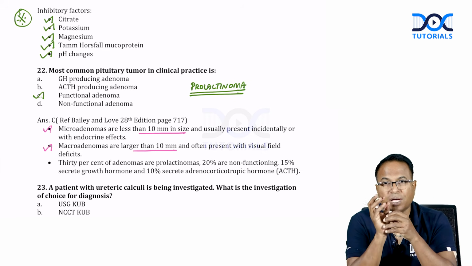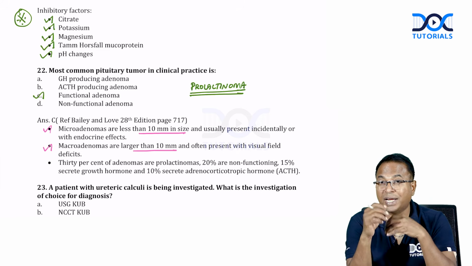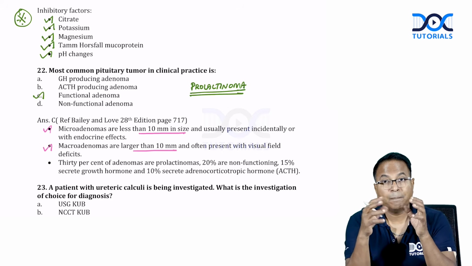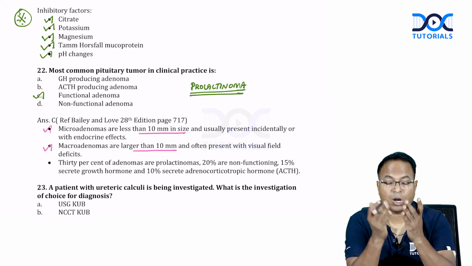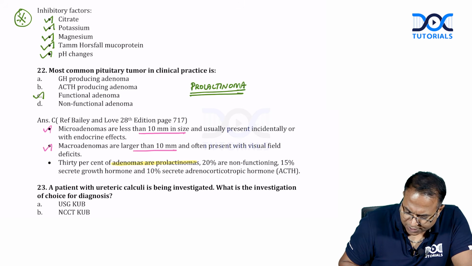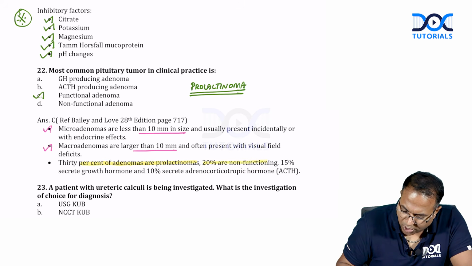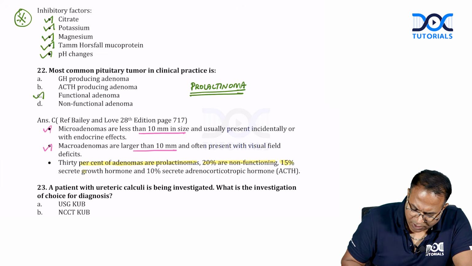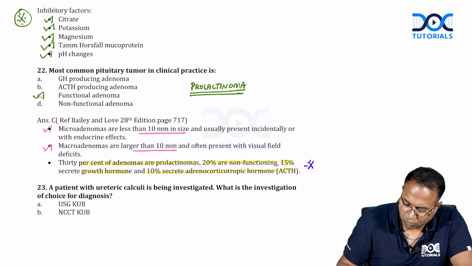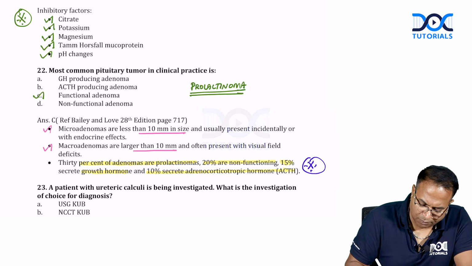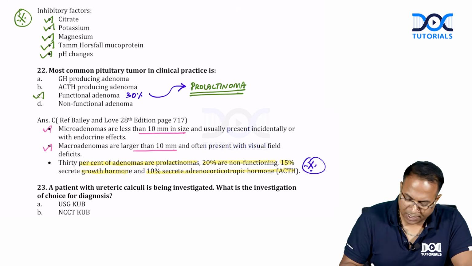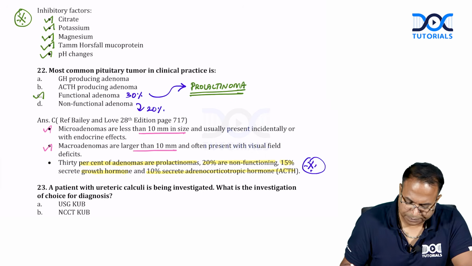See, pituitary fossa, if there is a small tumor, it comes because of the endocrine effects. Prolactinoma comes to you with prolactin secretion and breast milk coming out. Macroadenomas will come to you with visual abnormalities. So 30% of the adenomas are prolactinomas. Please don't forget this. 20% are non-functioning. 15% secrete growth hormone. 10% secrete ACTH. This is a direct line from Bailey and Love. So the most common, 30%, is the functioning adenoma called prolactinoma. Second is non-functioning, which is 20%.